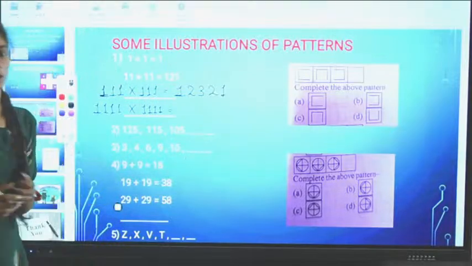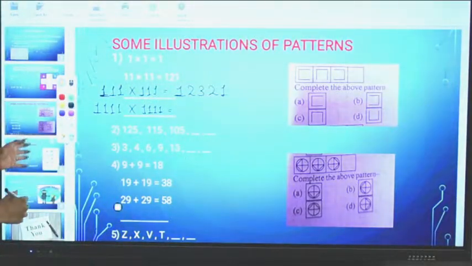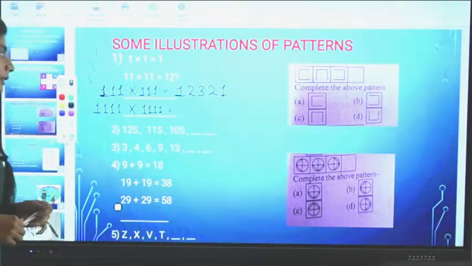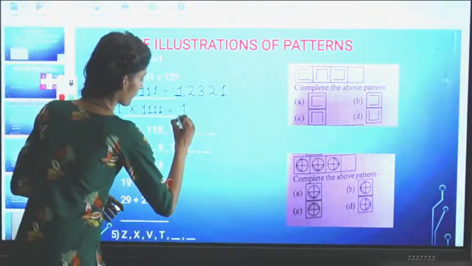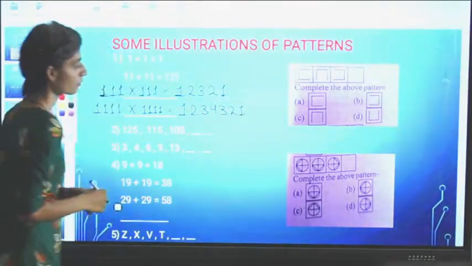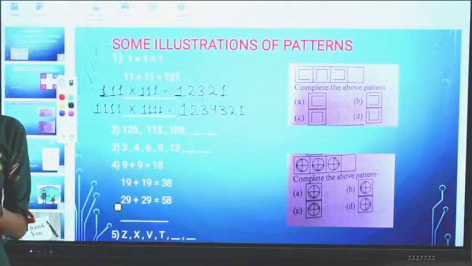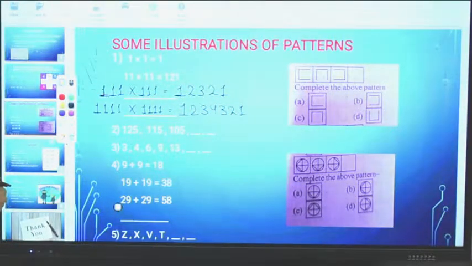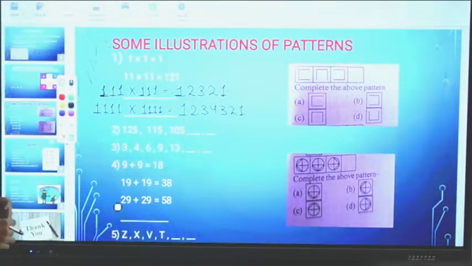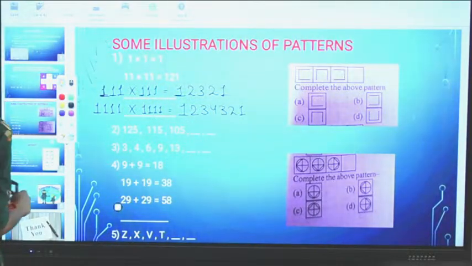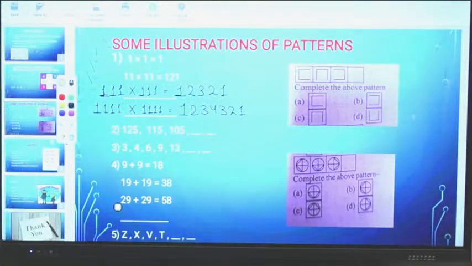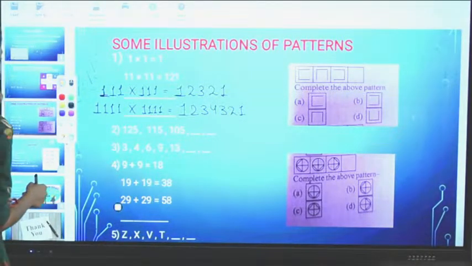12,321. Okay, now 1111 multiplied by 1111, then we will get 1,234,321. Okay everyone, now in the next step, in the second question, it is given 125, 115, 105, and the next two blocks we have to fill.